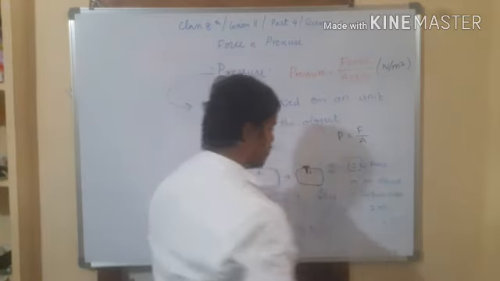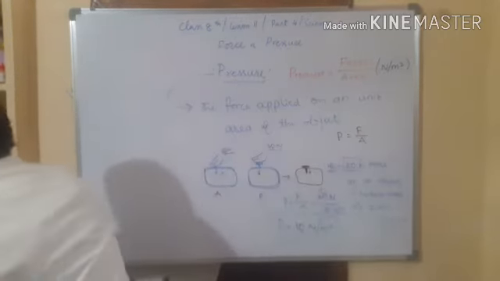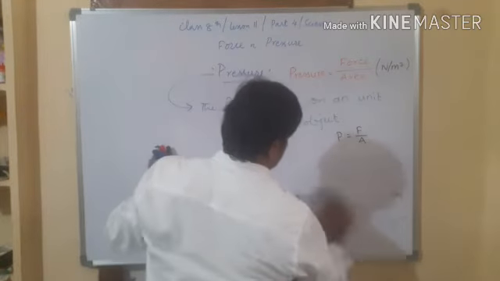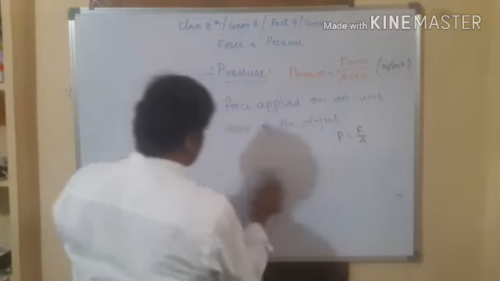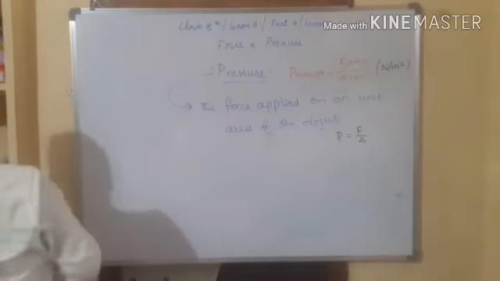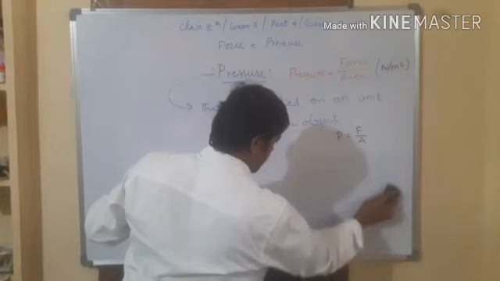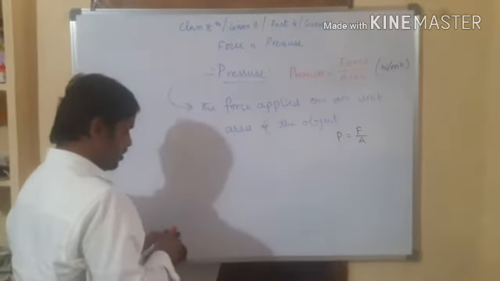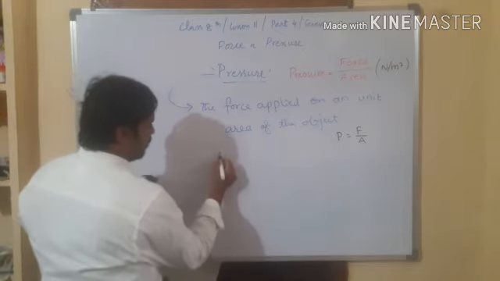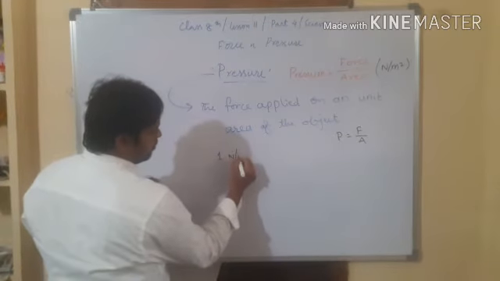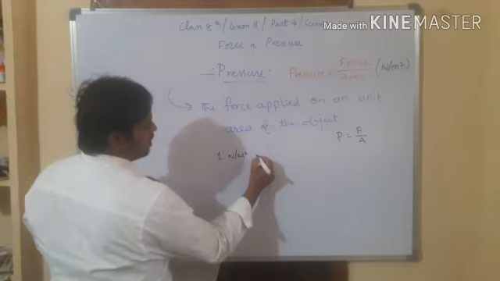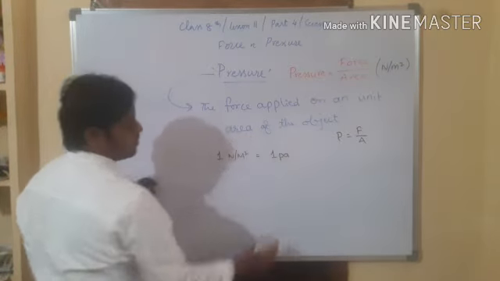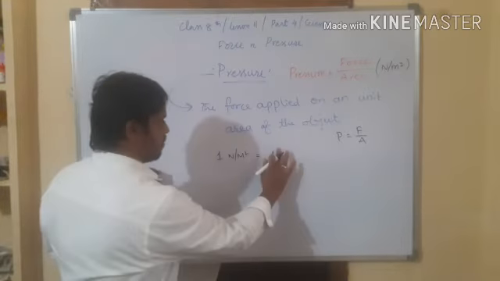Newton per meter square is also called Pascal. Let us see that. 1 Newton per meter square is equal to 1 Pascal.